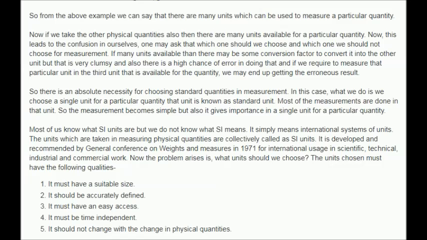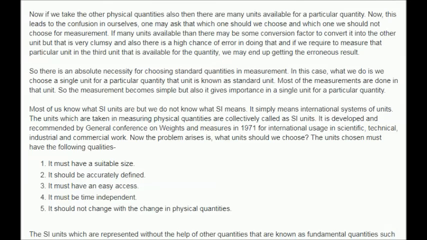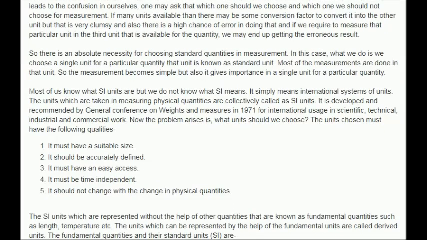Most of us know what SI units are, but we do not know what SI means. It simply means International System of Units. The units which are taken in measuring physical quantities are collectively called SI units. It was developed and recommended by the General Conference on Weights and Measures in 1971 for international usage in scientific, technical, industrial and commercial work.